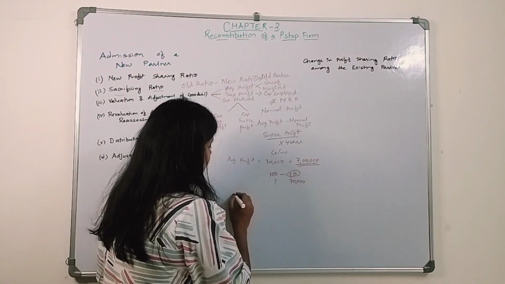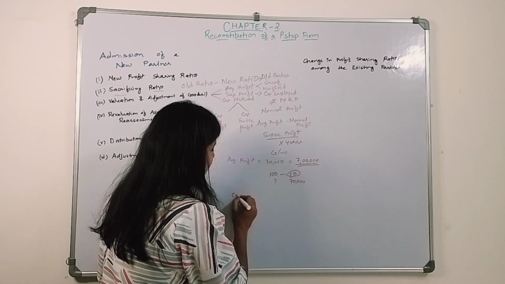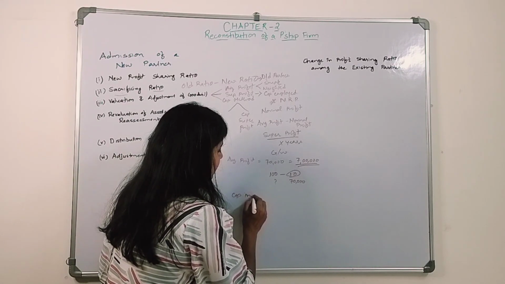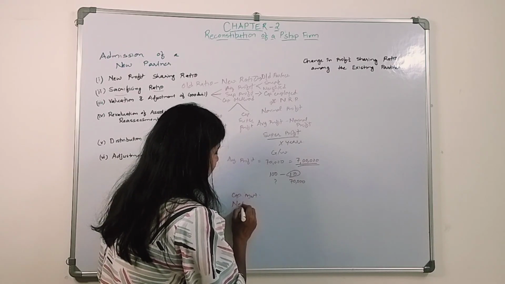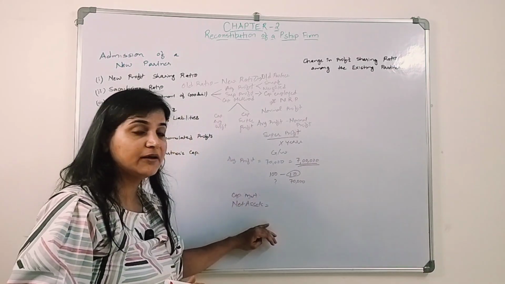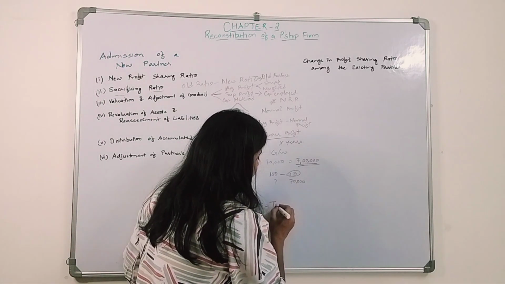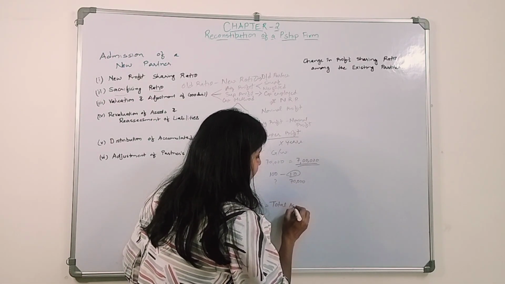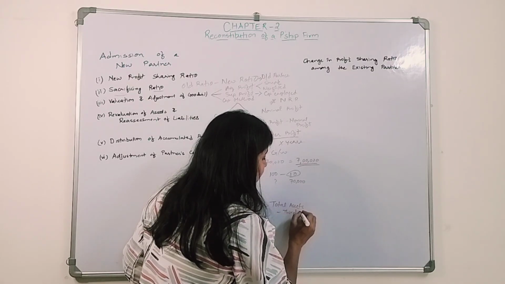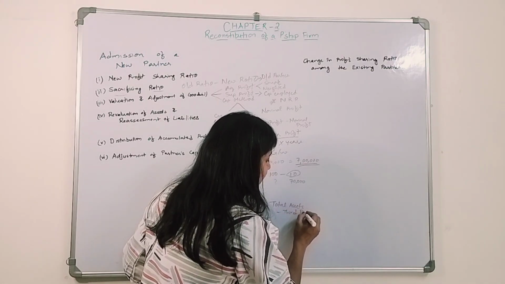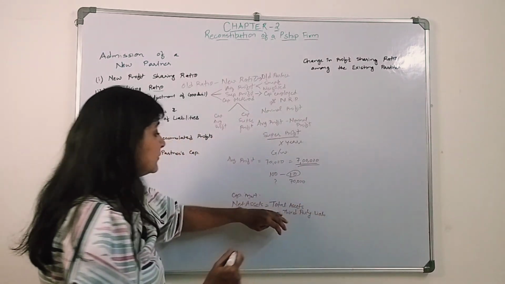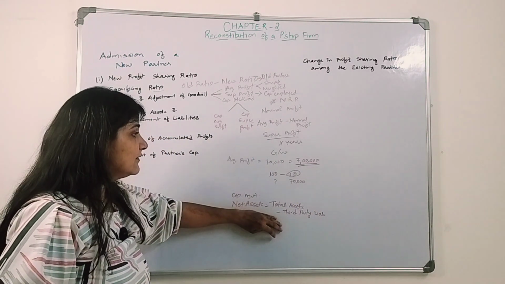But what is the capital actually invested by the firm? We will get to know through the net assets. How will we determine the net asset? Total assets, exclusive of goodwill and any fictitious assets, minus third party liabilities. Okay, so we will get the net asset.